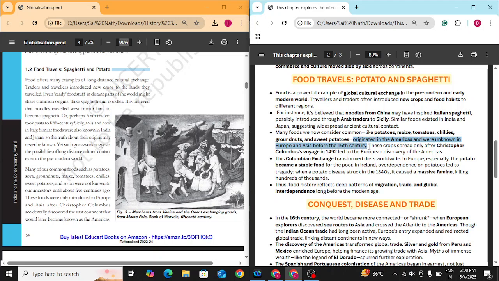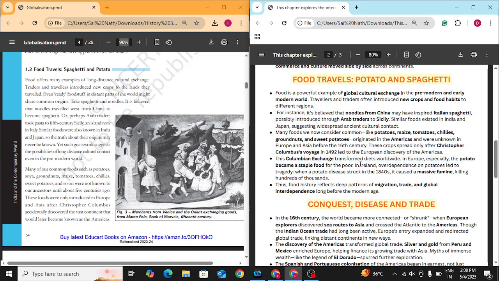That means before the 16th century, imagine an India where we do not eat potatoes or corn. Like these are staple food, right? Makke ki roti and aloo ki sabji, puri, everything we eat with potatoes. But before the 16th century, our ancient ancestors didn't even know that these crops existed in the world. After Christopher Columbus' voyage in 1492, which led to the European discovery of the Americas, these spread worldwide. Hence this exchange is called the Columbian Exchange.